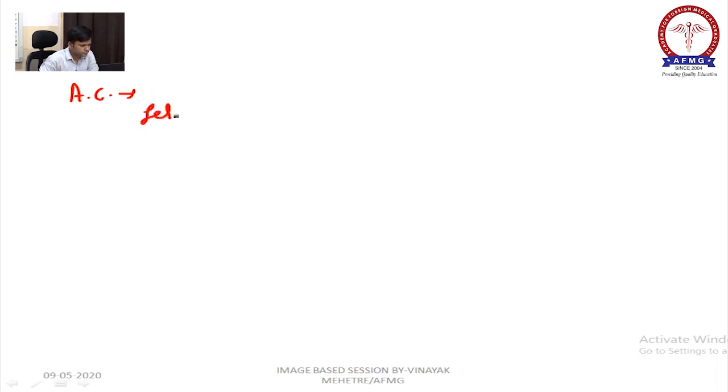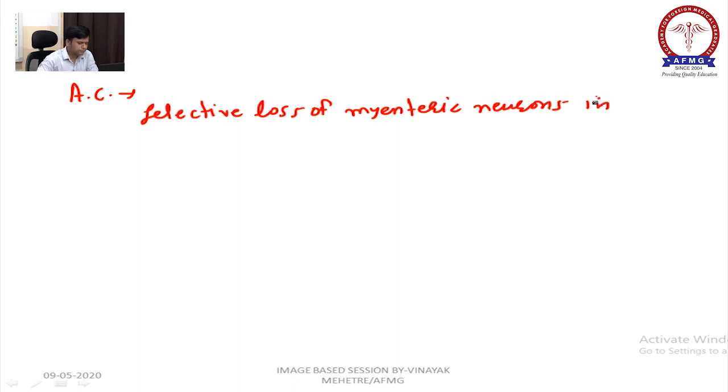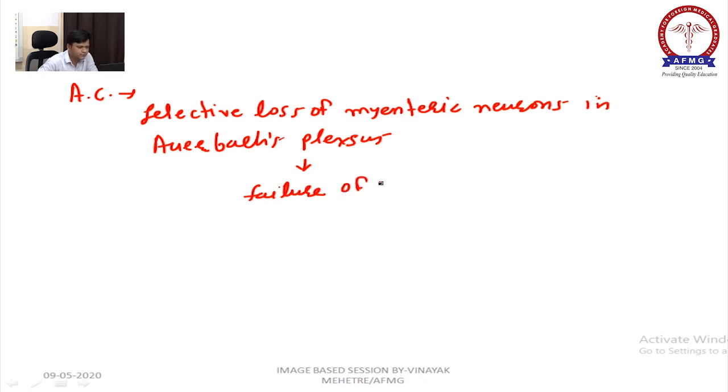It is due to selective loss of myenteric neurons in Auerbach's plexus, which leads to failure of relaxation of the LES, the lower esophageal sphincter.